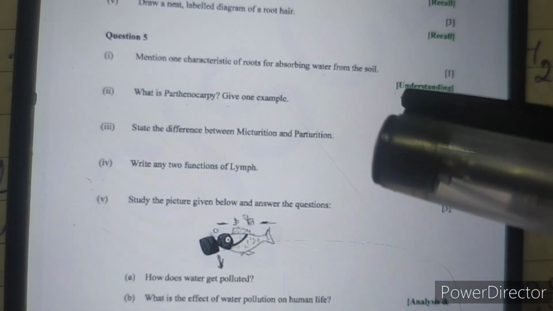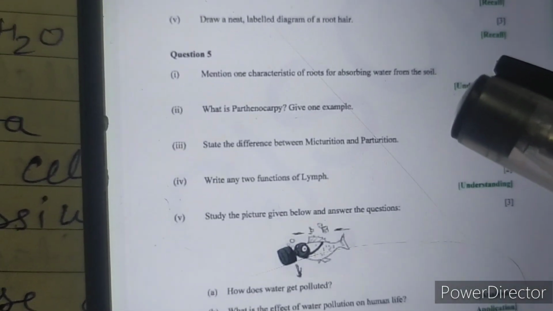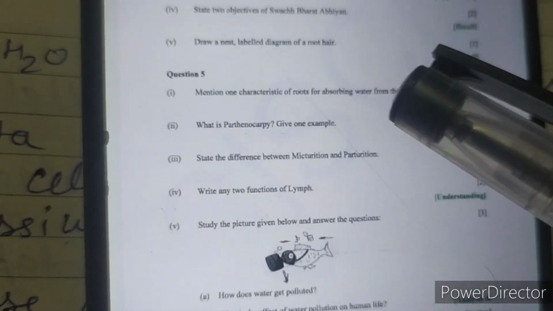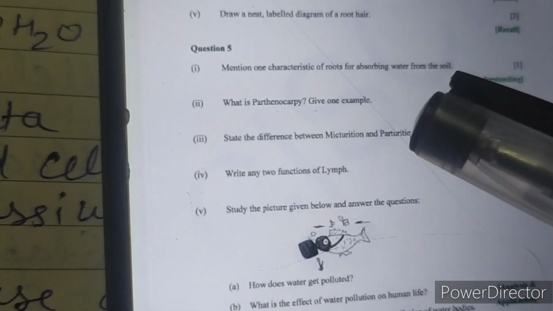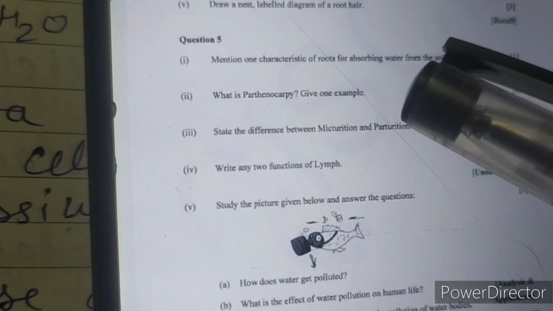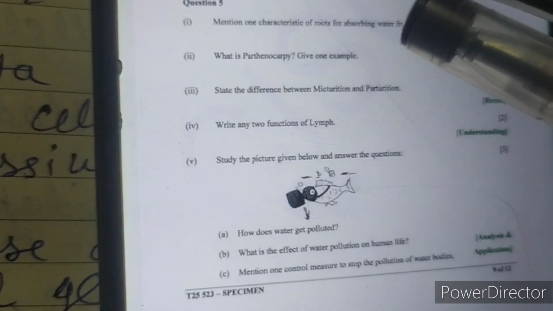Mention one characteristic of roots absorbing water from the soil. So there are 3 characteristics you have studied, only one you have to write. So I have written higher concentration of cell sap as compared to that of soil water. What is parthenocarpy? That is the development of fruit without fertilization of ovules. Give one example. You can write banana or figs.